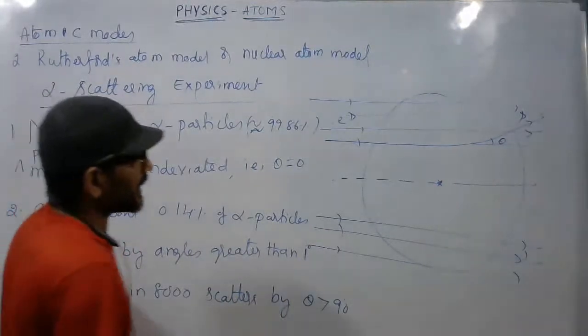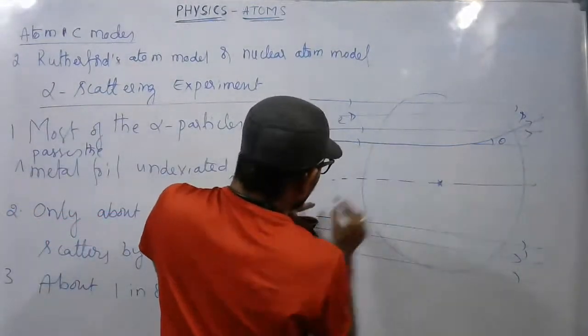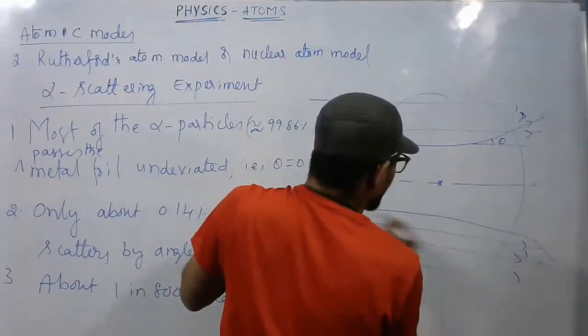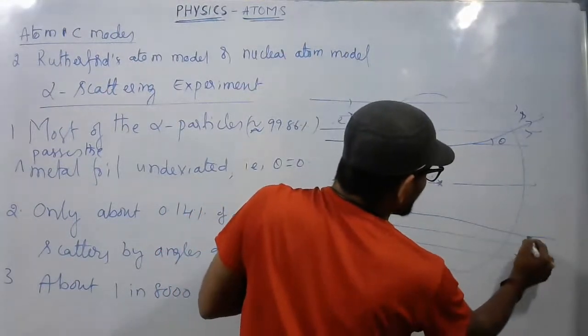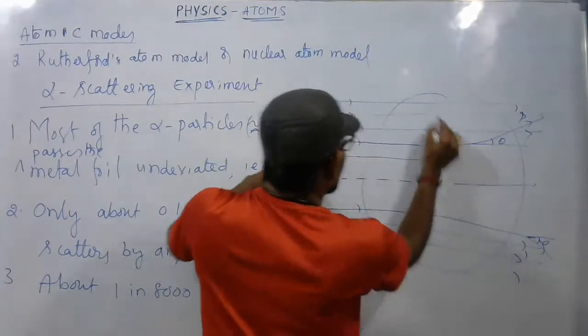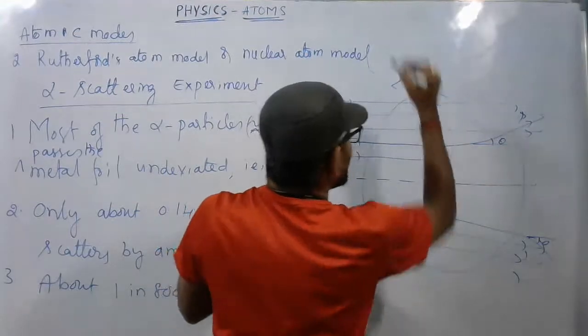What does it mean? A few particles may deviate slightly like this, got it? Whereas 1 in 8,000 have deviated by angles greater than 90 degrees.